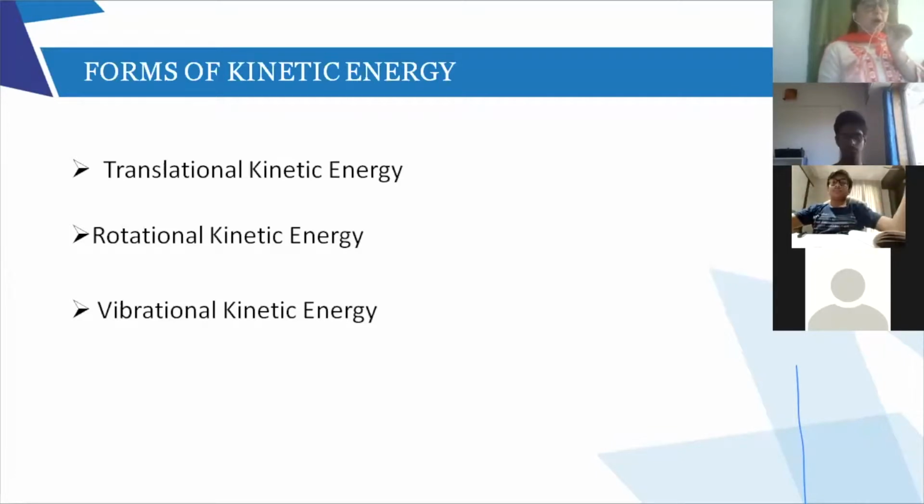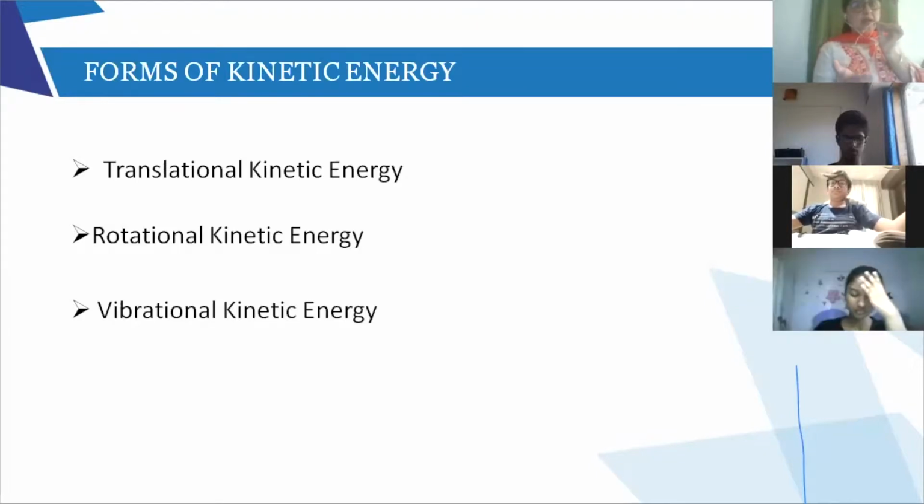Another example: all the atoms in solids are also possessing energy. They just vibrate in their own position. They keep on vibrating, right? So the atoms in solids also have vibrational kinetic energy. So these are the three different forms of kinetic energy: translational, rotational, and vibrational.